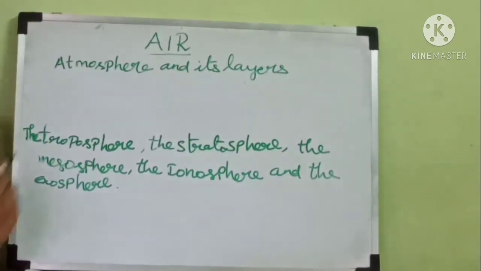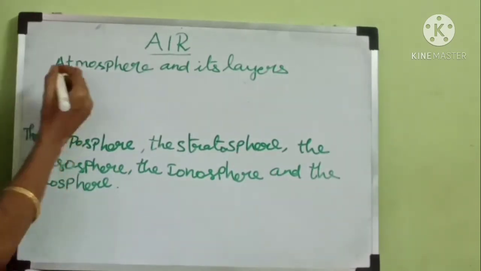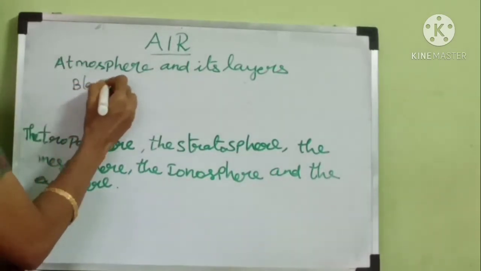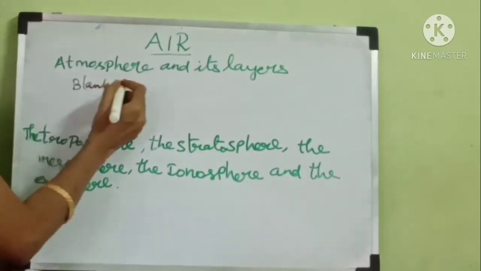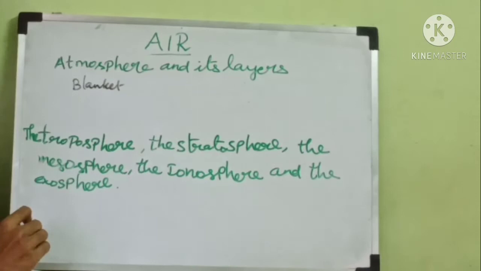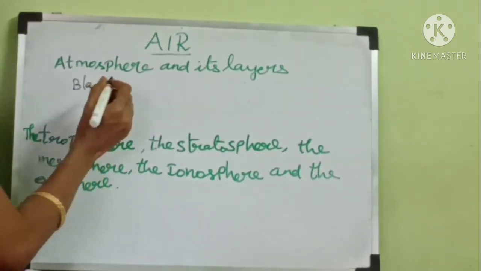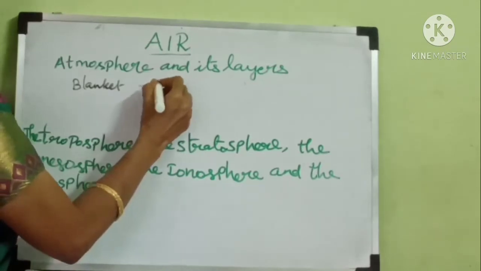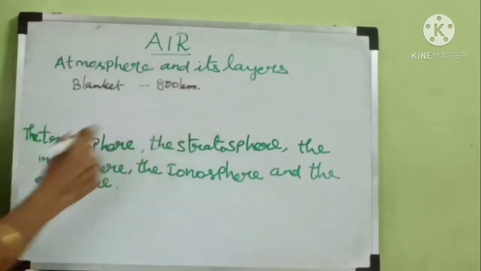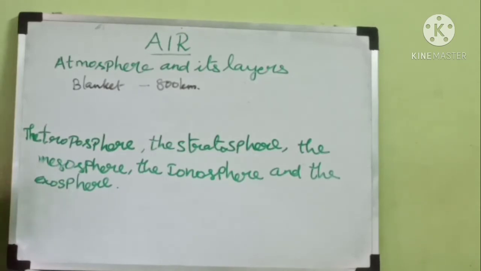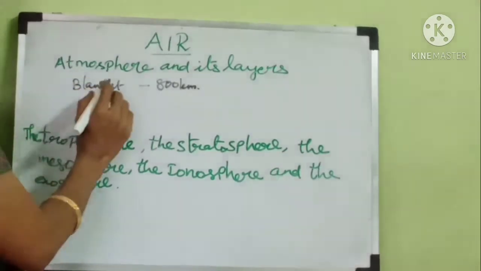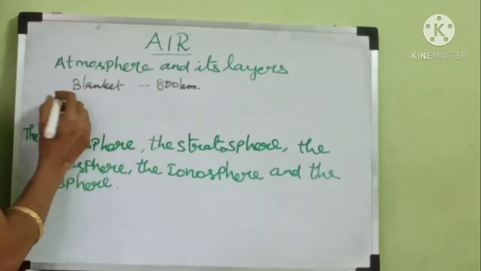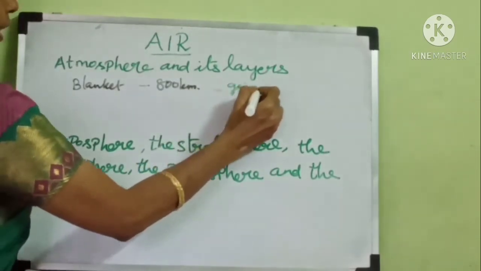Now we learn about atmosphere and its layers. What is atmosphere? You might have studied in 5th standard, children. It is a blanket of air present above the earth. It is nothing but a blanket of air that surrounds the earth. Atmosphere extends to more than 800 kilometers. And it is held in place by the earth's gravity.